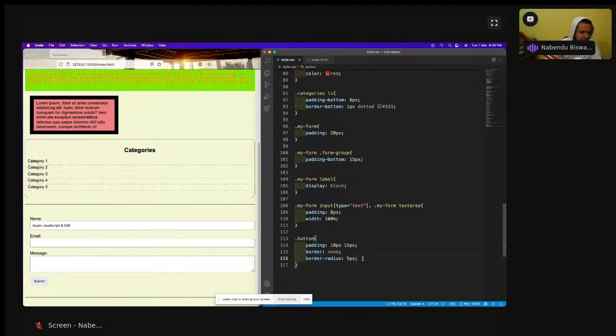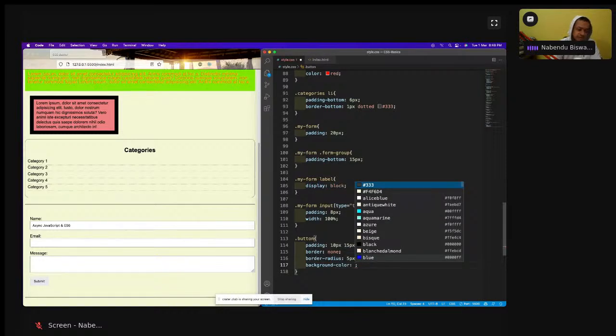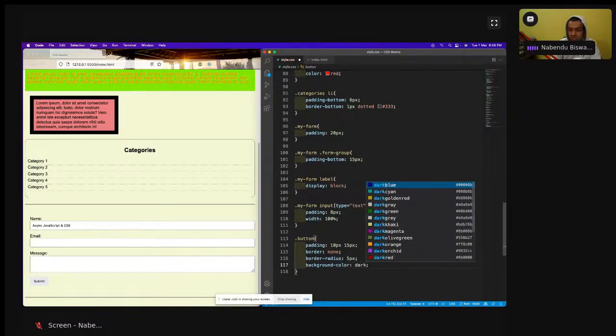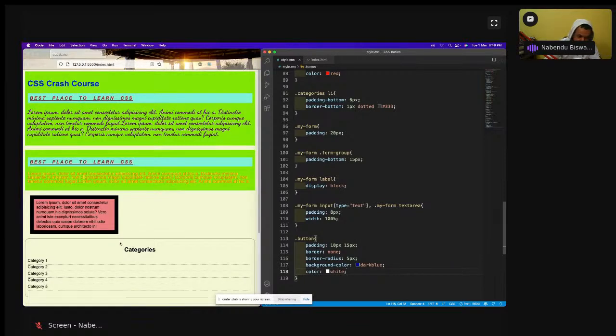Okay, so I will make it a good color. I'll make a background color of dark blue. Dark blue is a good color actually. But now the text is not being shown. Why? Because the text should be white. If you have a darker background, the text should be light. So color should be white. See, already it is looking very good.